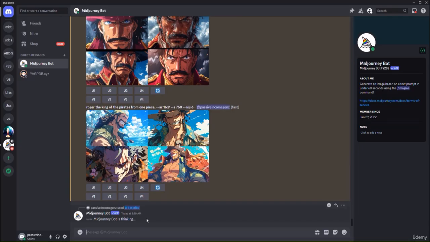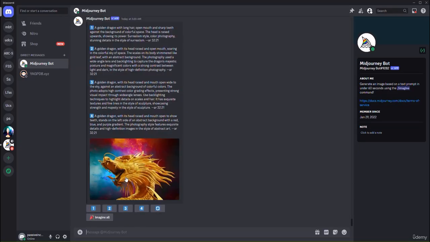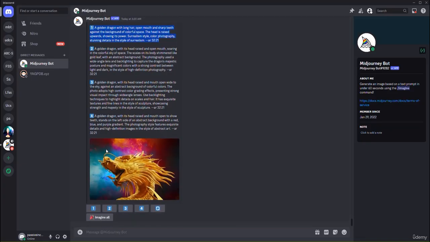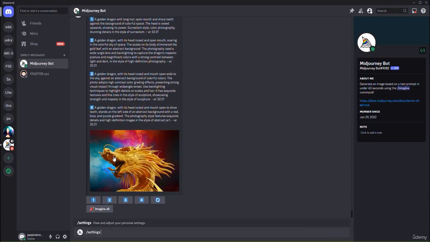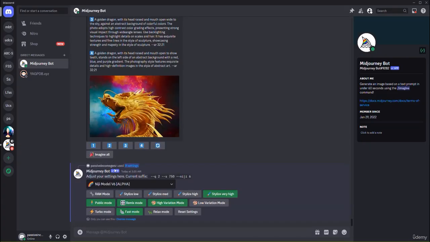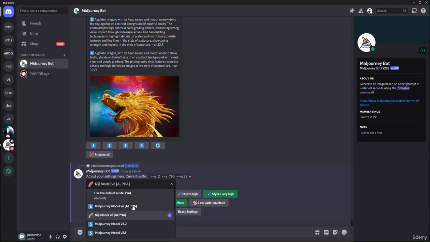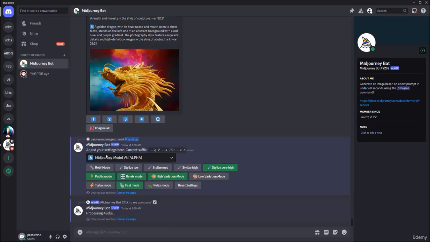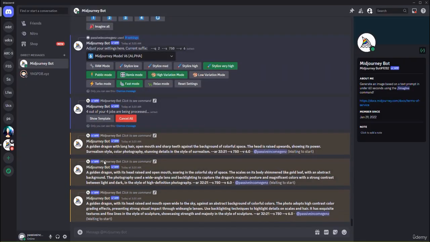And as you can see, the image is being described right now. And it gives us 4 descriptions. You can choose either one of these descriptions, or copy the description, paste it, and add modifications to it, or imagine all of them. Now I'm using the Niji mode, so I can switch anytime by using /settings, enter, and I can switch to Midjourney Alpha instead of Niji mode, and I can click imagine all, in which case right now it's going to have 4 jobs.